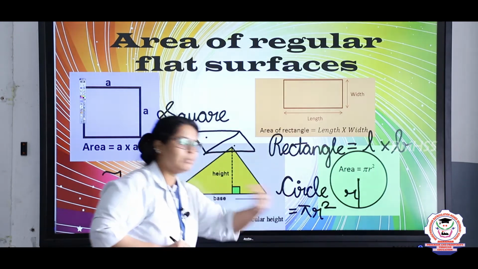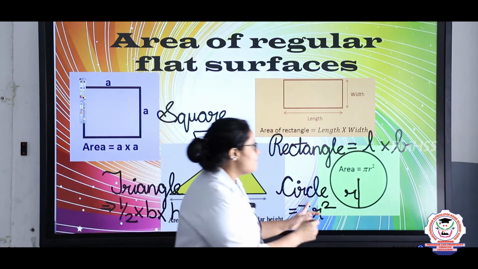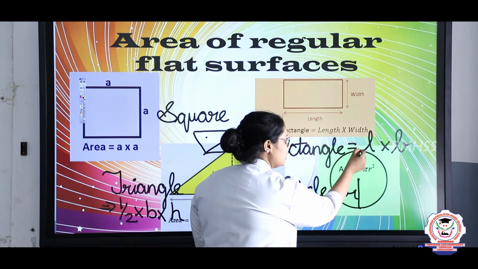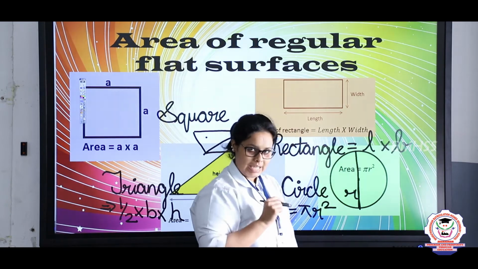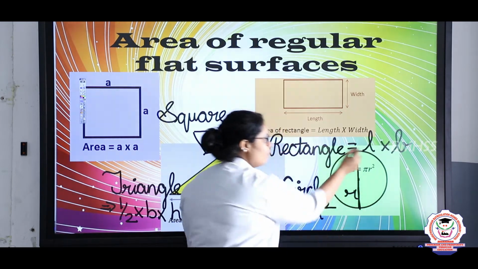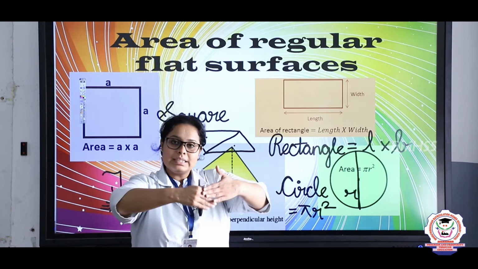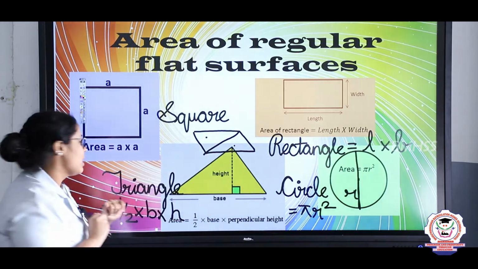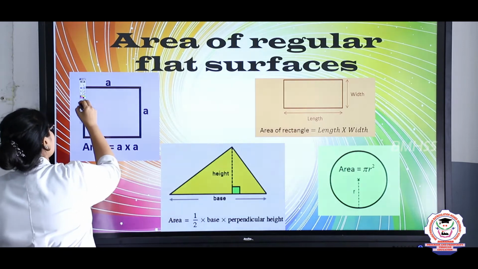You can ask me, ma'am, what is pi? Pi is the ratio of the diameter, that is from one point to this point, this diameter, to the circumference. Circumference is what? It is the sides. Okay, I hope you have understood how the formulas have been derived. Now let's see some problems in this.